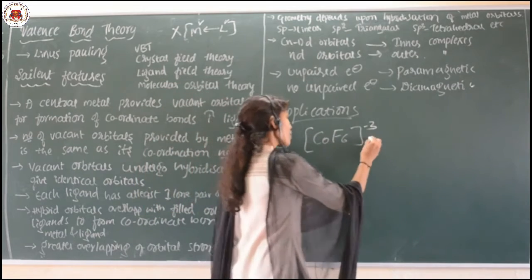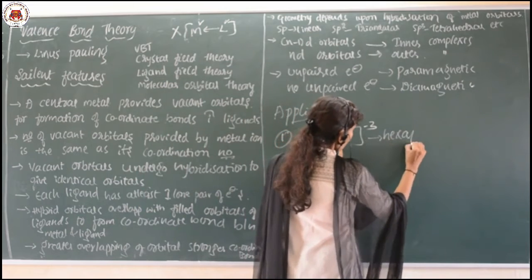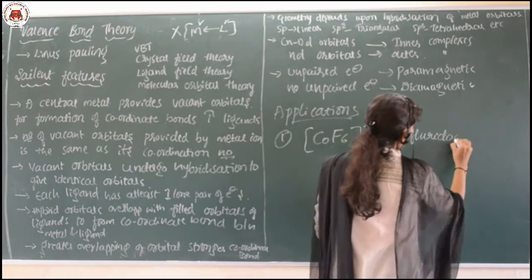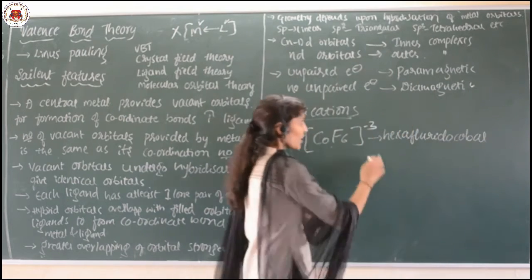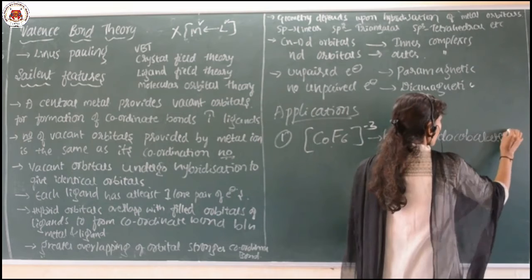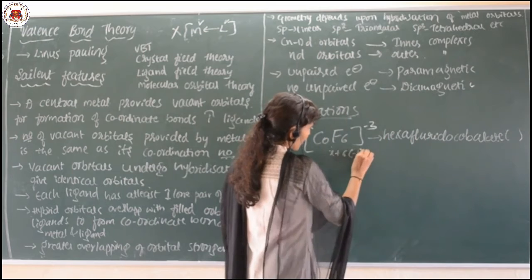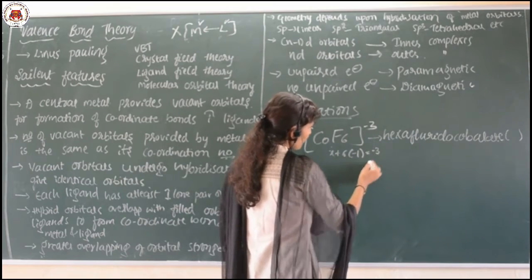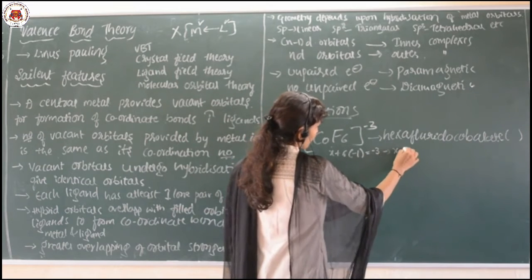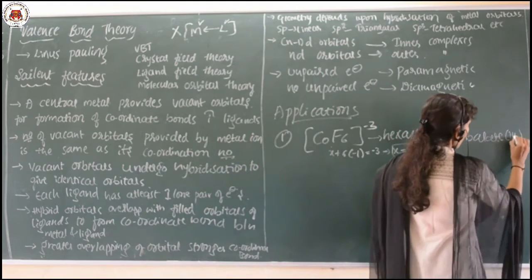The compound name is, how to name it, hexafluorido cobalt, but it is a negatively charged complex, so cobaltate. What about the oxidation state? Find out. x plus 6 into fluorine, which donates minus 1, equals minus 3. So x minus 6 is minus 3, and it is plus 3 only. I am sure it is plus 3. So, Co 3 plus ion.